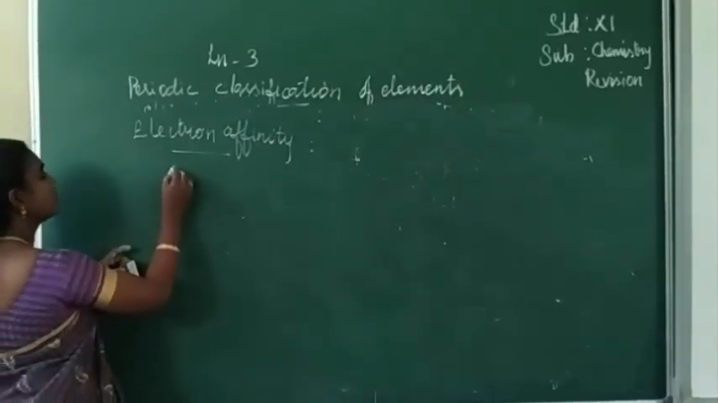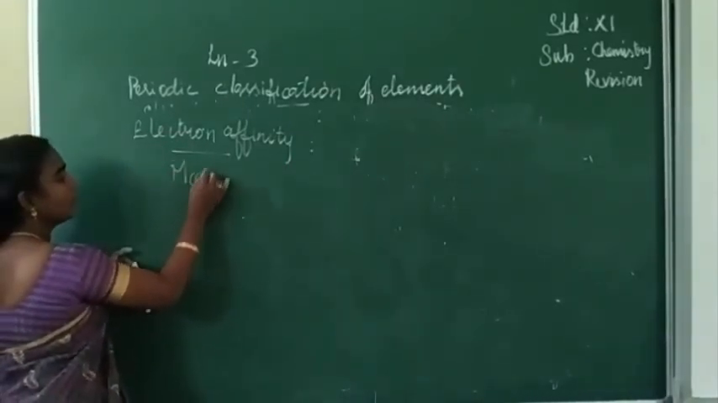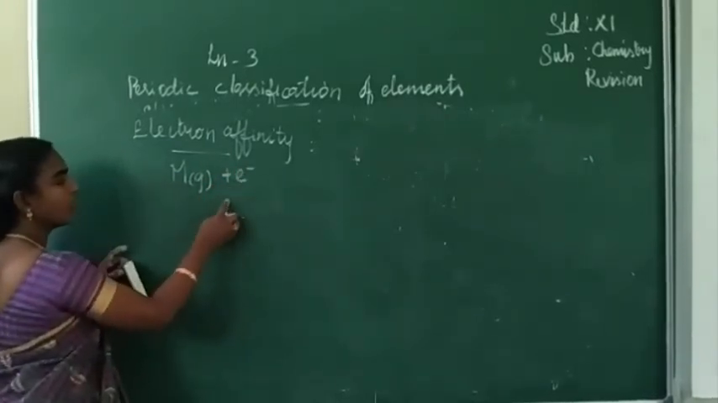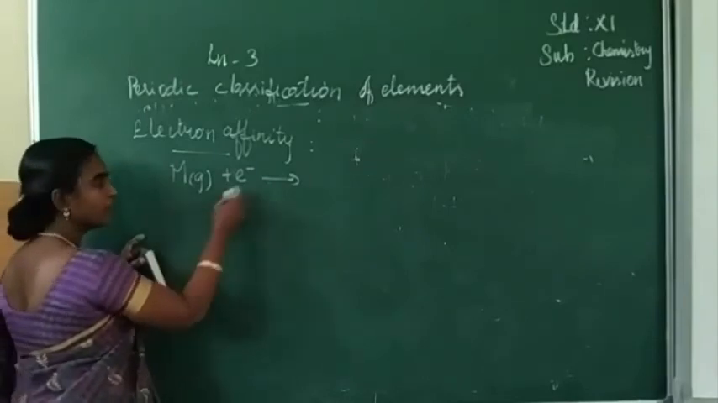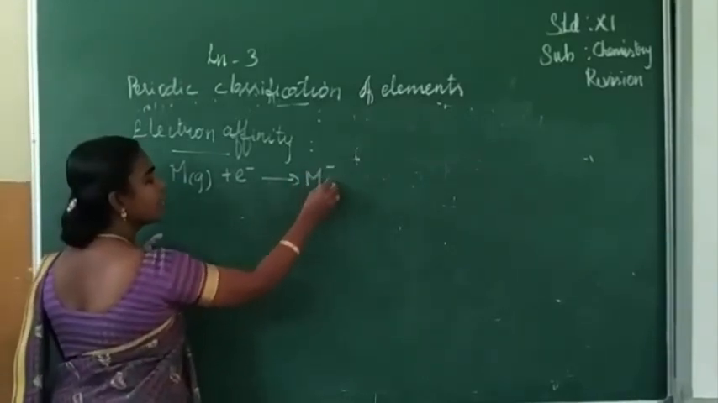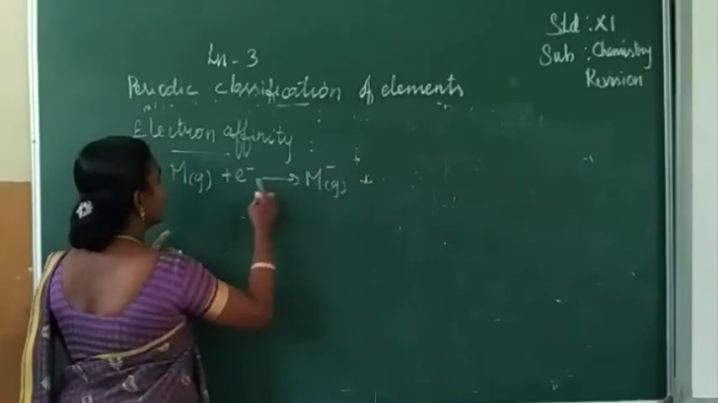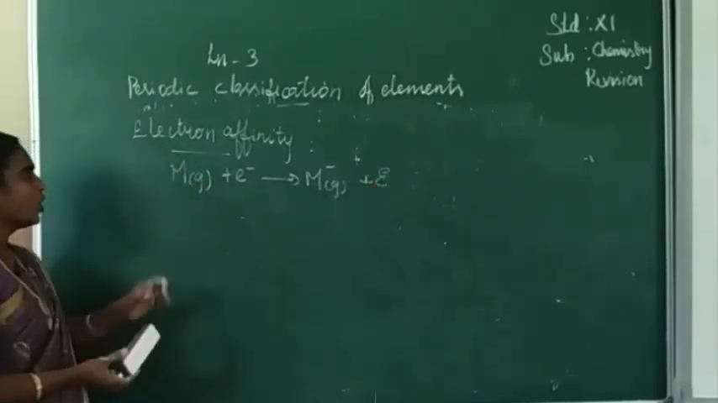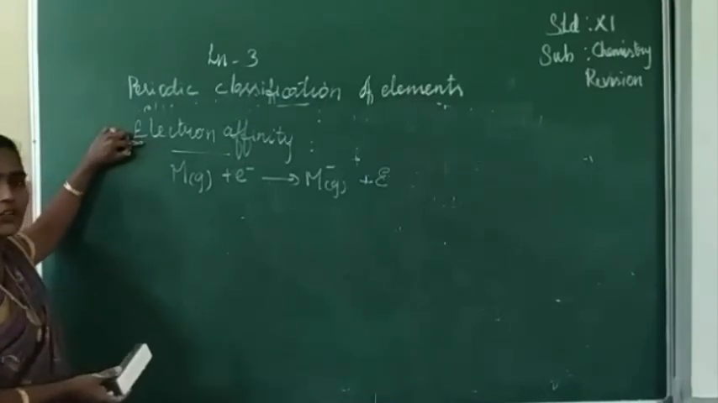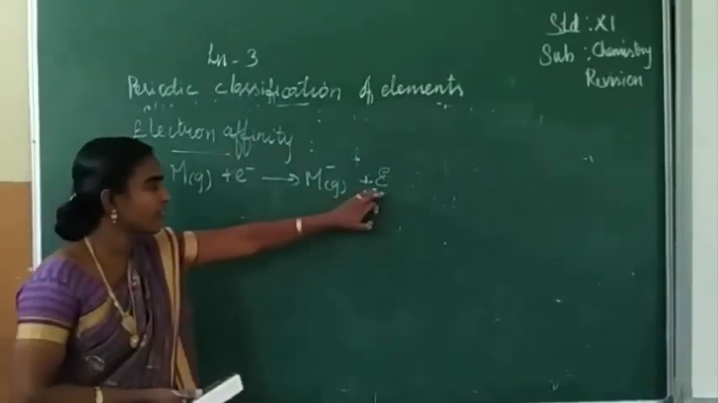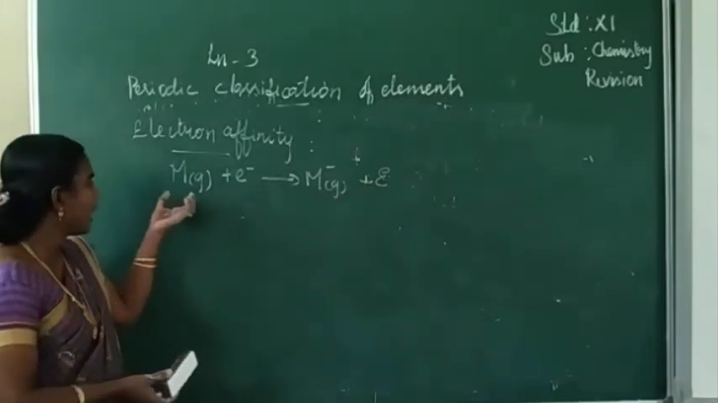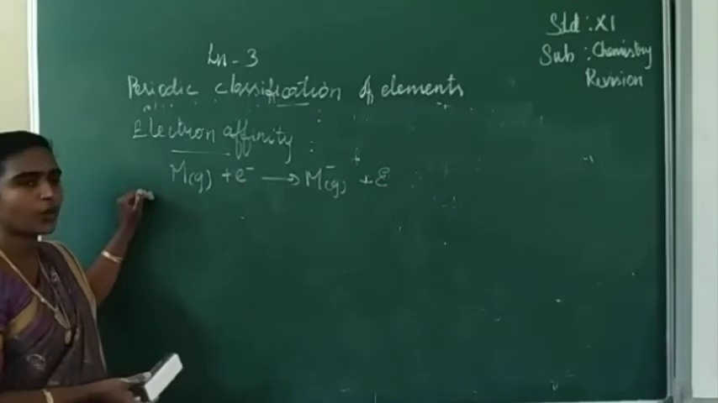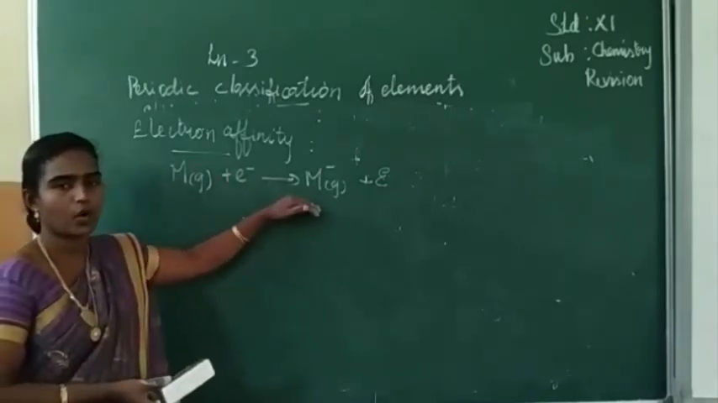Consider a neutral gaseous metal atom. When it accepts an electron, the gaseous metal atom changes to M minus and energy will be released. So we can define electron affinity as the amount of energy released when a neutral gaseous atom accepts an electron and forms an anion.